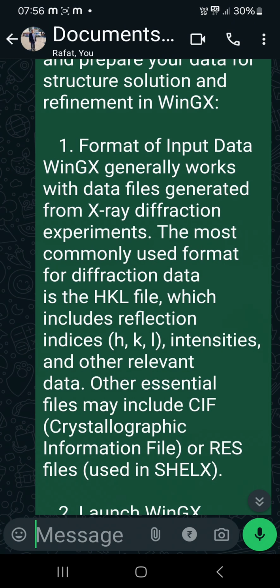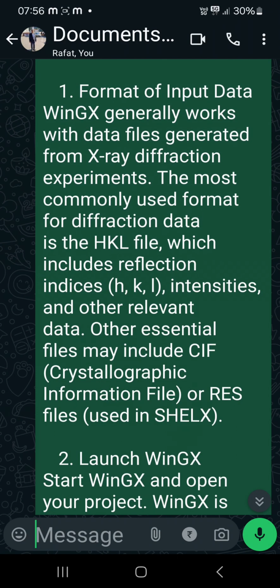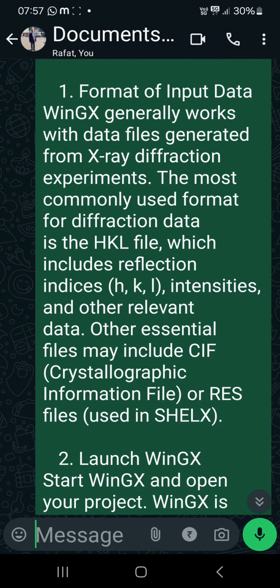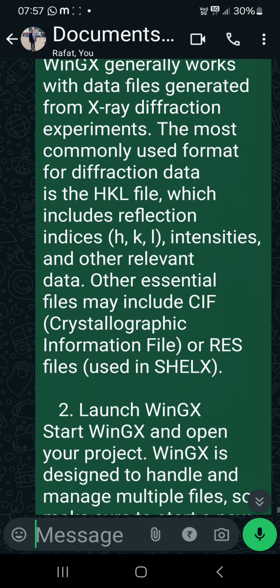Format of input data. WinGX generally works with data files generated from X-ray diffraction experiments. The most commonly used format for diffraction data is the HKL file, which includes reflections, indices, HKL, intensities, and other relevant data. Other essential files may include CIF, crystallographic information file, or RES files used in SHELX.